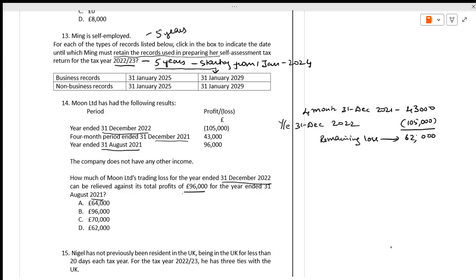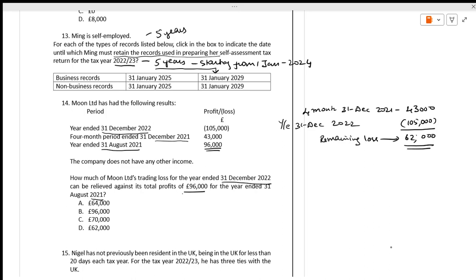They say that, when you are talking about this, it is August, September, October, November, December. Okay. Year ended, how much is there? 96,000. Okay. If you take that into consideration, how much is the trading loss for the year ended that can be relieved? 62,000. This much we can relieve.